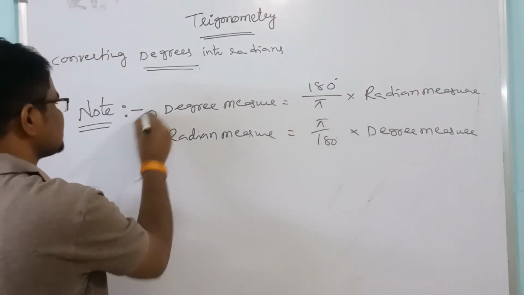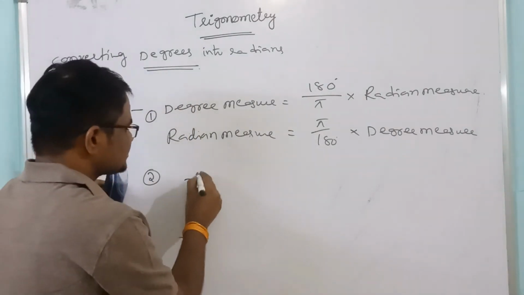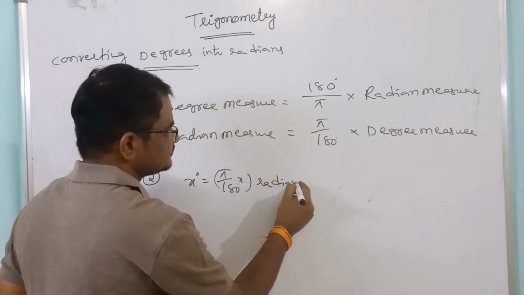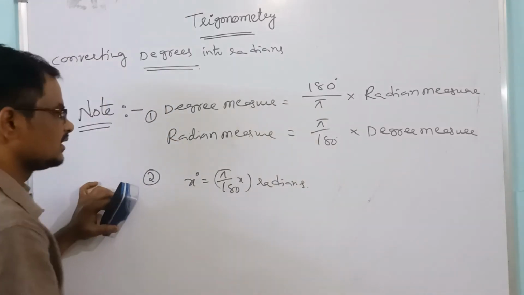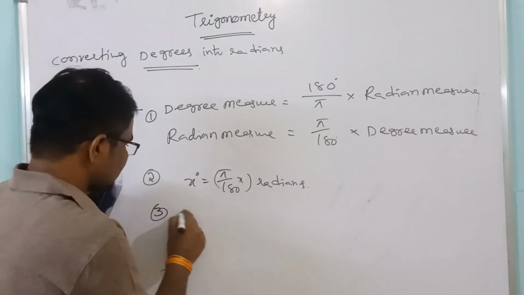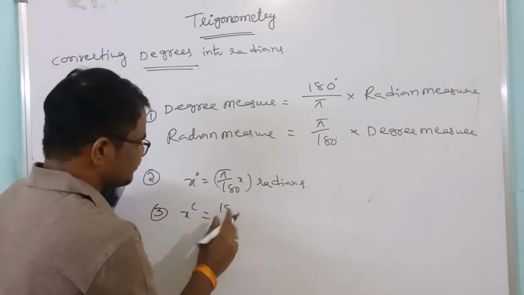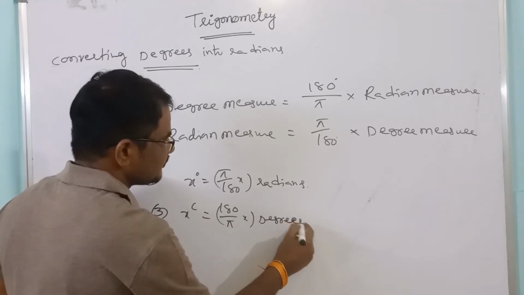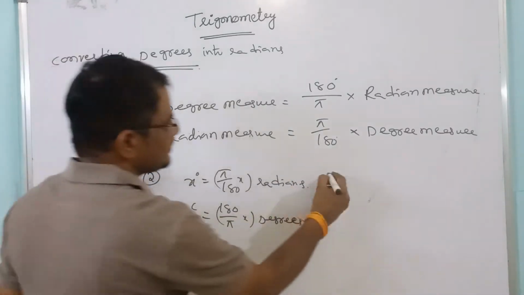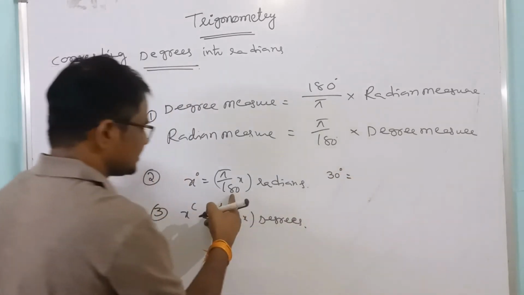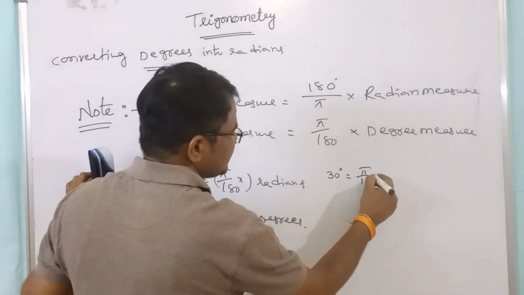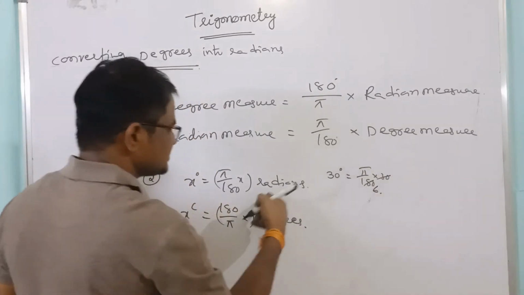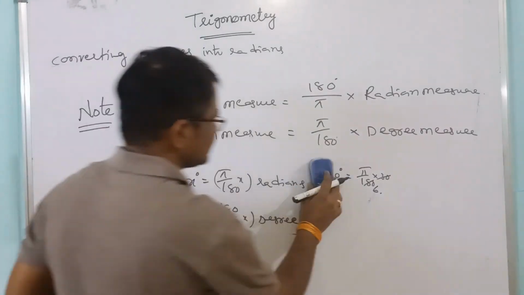One more. This is the first one. And the second one: x degrees equals pi by 180 into x radians. This is also an important one. Or x radians equals 180 by pi into x degrees. 30 degrees equals, if you take in place of x 30 degrees, pi by 180 into 30. So this is pi by 6 radians. Satisfied or not? Okay.